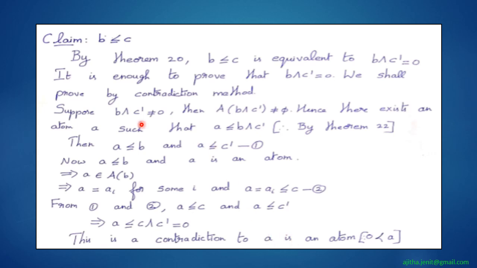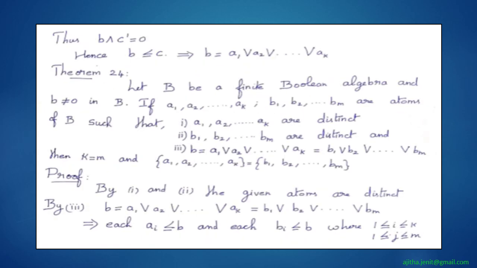So clearly, b meet c dash is equal to 0. Therefore, b is less than or equal to c. So it is clear that b is equal to c, and hence b is equal to a1 join a2 join etc., up to join ak. So we have proved the theorem, and we shall see the remaining theorems in the next part. Thank you.